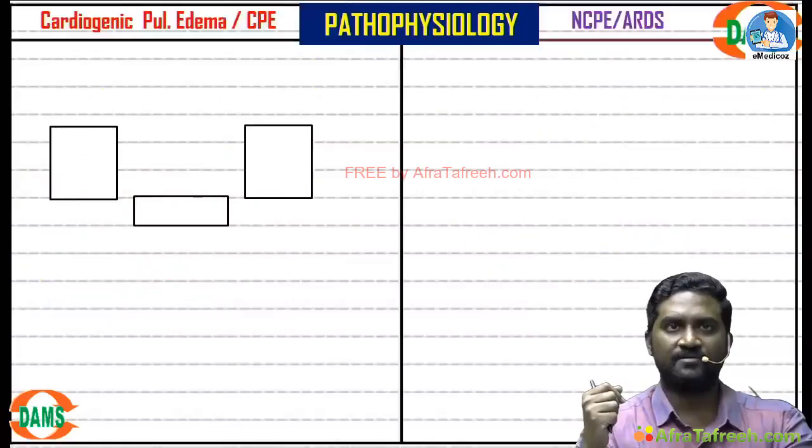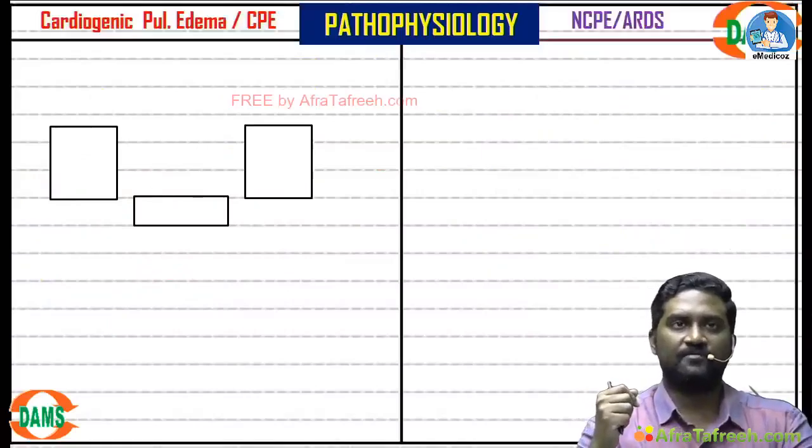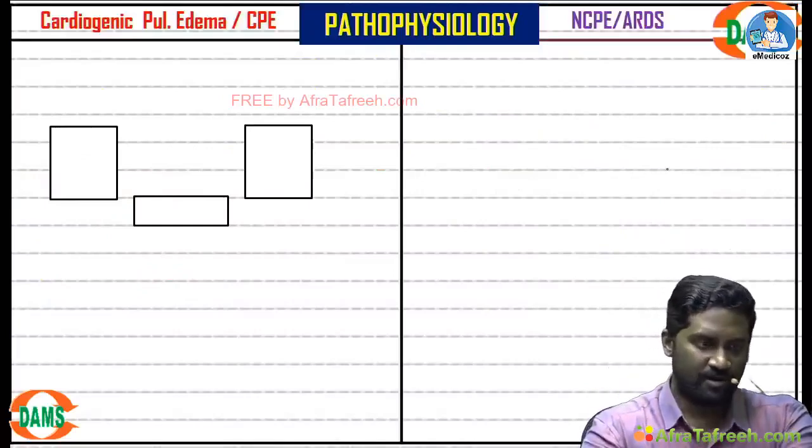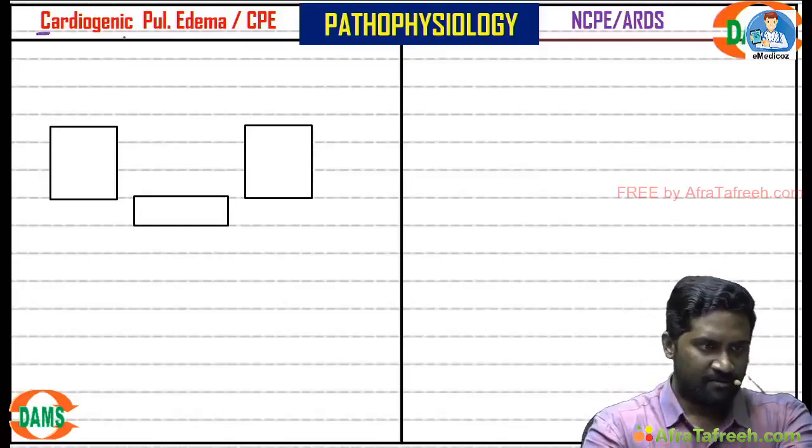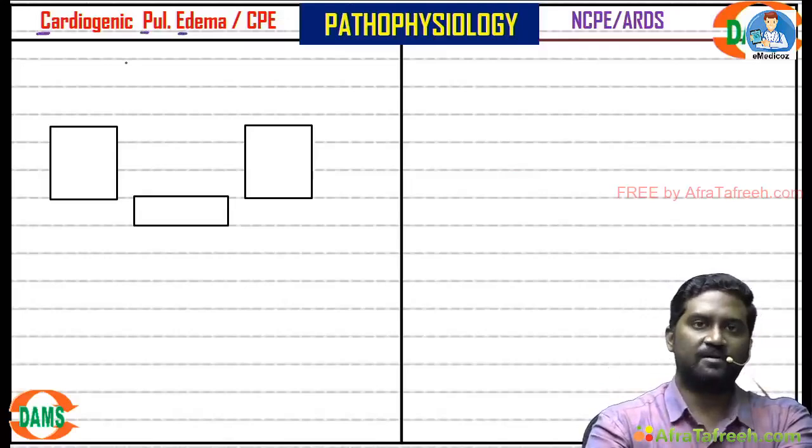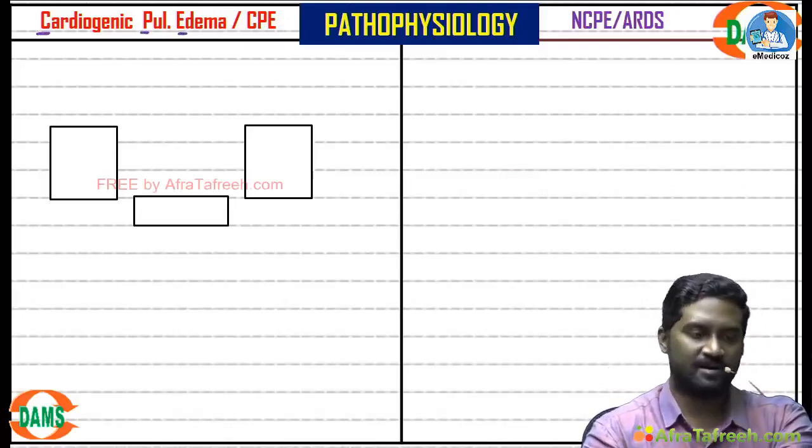Make a table, students. Pathophysiology. On one side I will discuss cardiogenic pulmonary edema, on the other side non-cardiogenic, also called ARDS. For a patient to develop cardiogenic pulmonary edema, most important is that the patient should be having some underlying left heart disease.